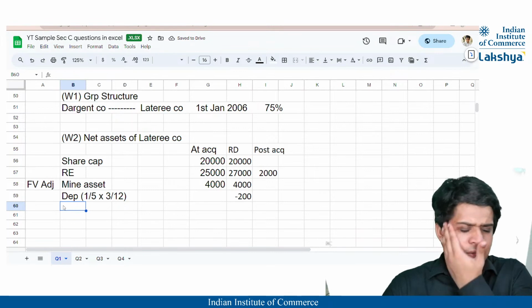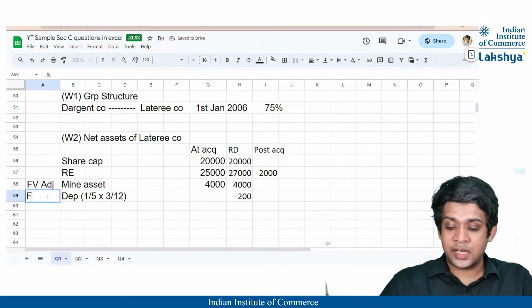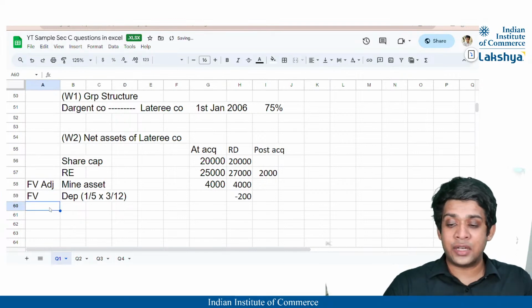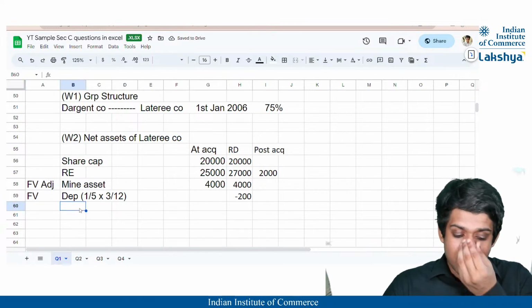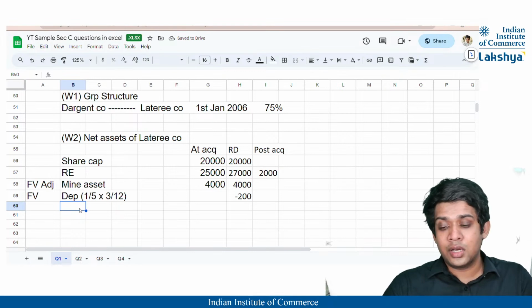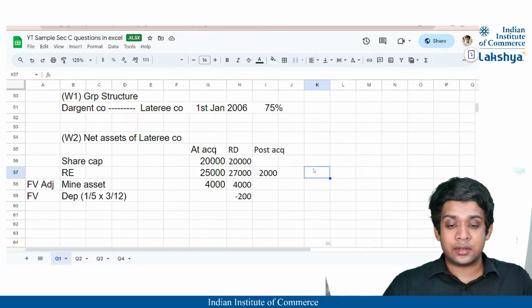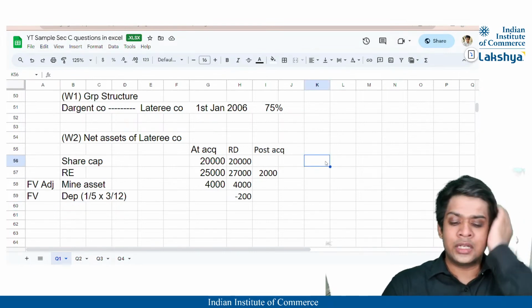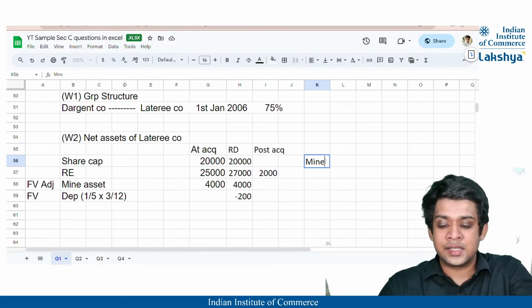So I'll just write, this is your fair value depreciation of mine asset. Okay, now always remember, since you're creating an asset, it increases your asset value. Your mine asset is created.